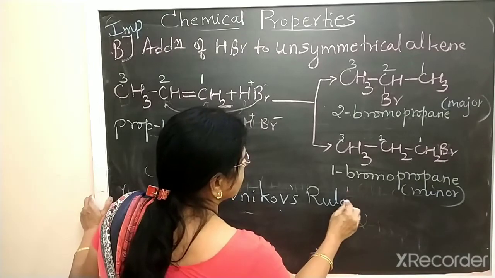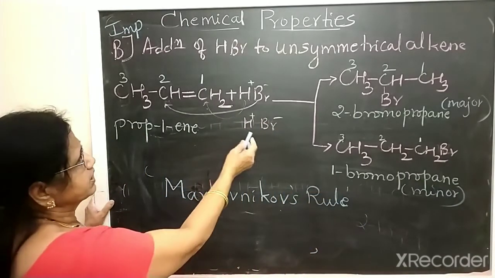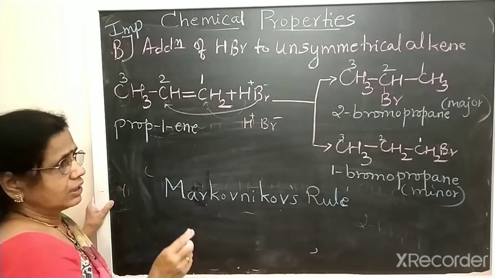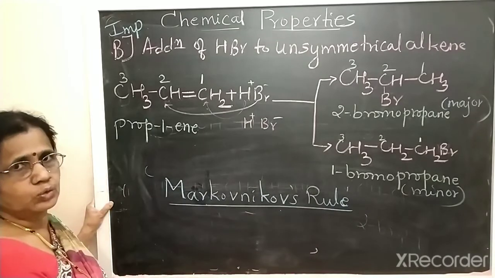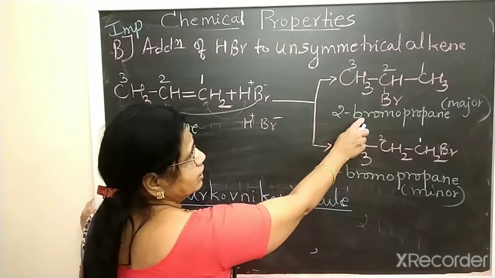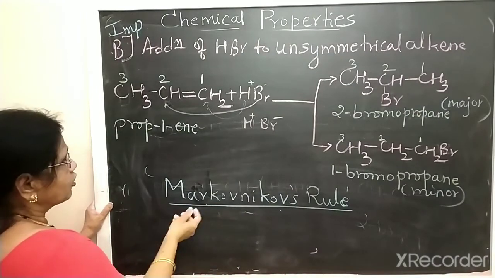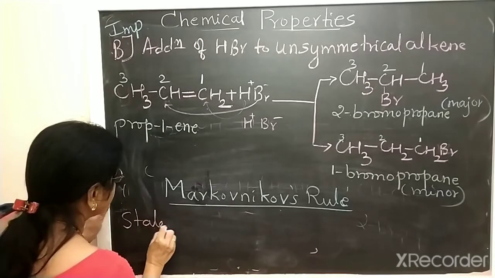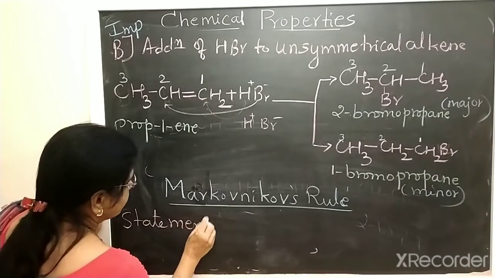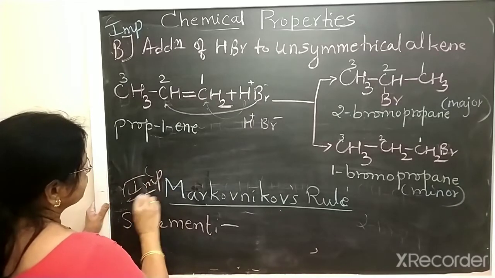Addition of a hydrogen halide to an unsymmetrical alkene takes place according to Markovnikov's rule. Therefore we get the major product 2-bromopropane. Now what is Markovnikov's rule? The statement will be asked for 2 marks. Very important rule, Markovnikov's rule.